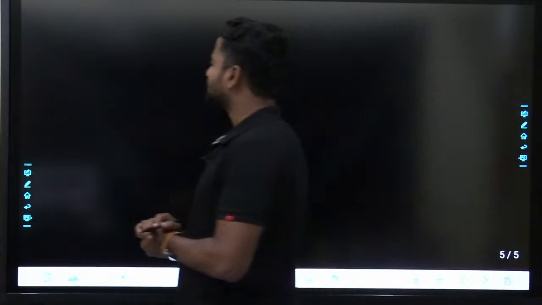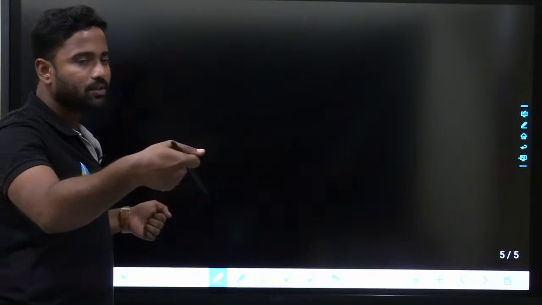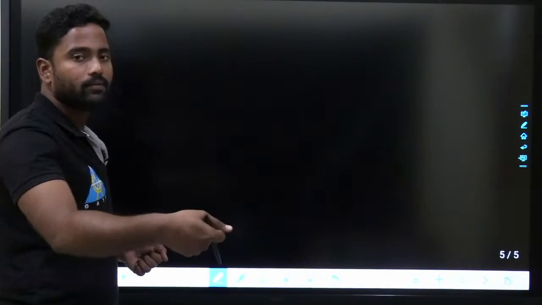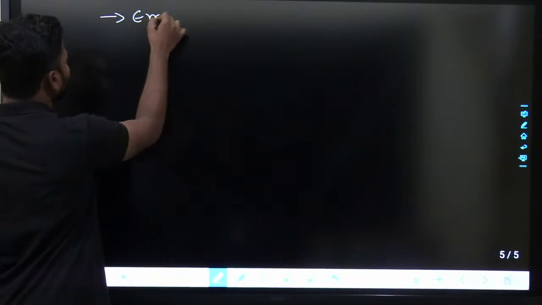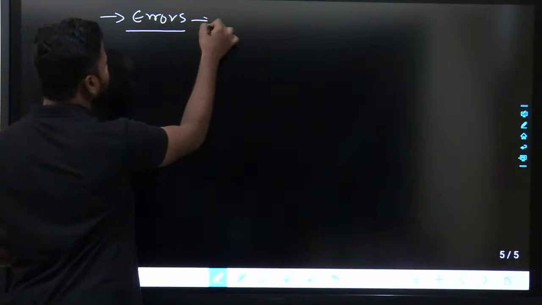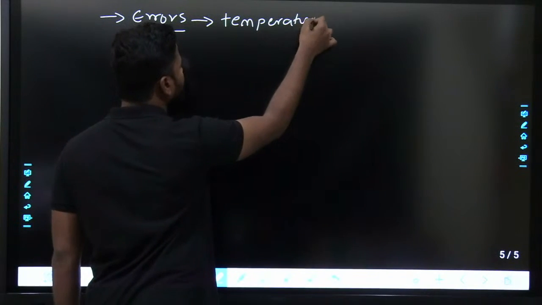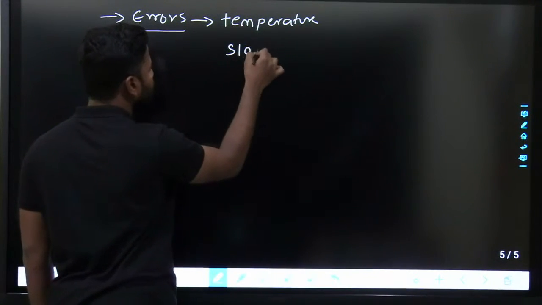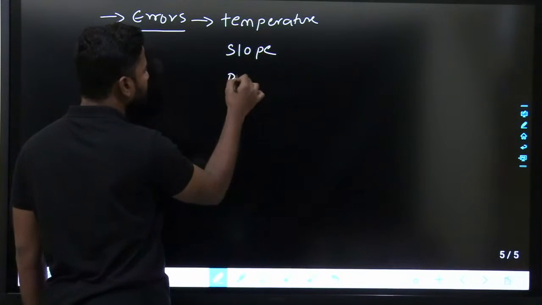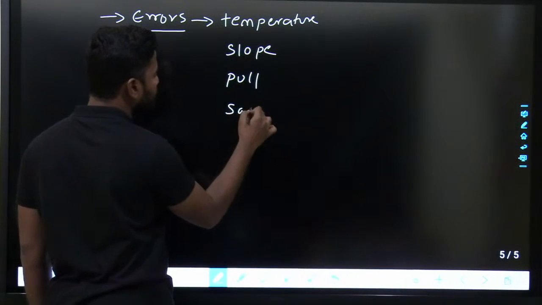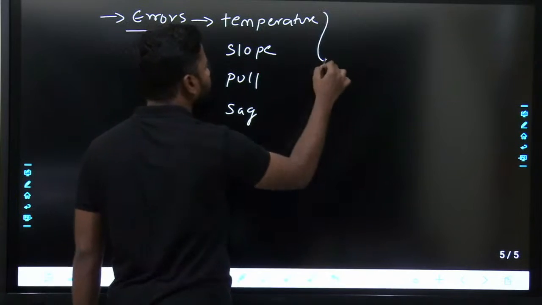And once scales are completed, whenever you are using a chain for measuring length, there can be many errors. Errors can be due to temperature, errors can be due to slope, errors can be due to pull, errors can be due to sag. It can be of anything.